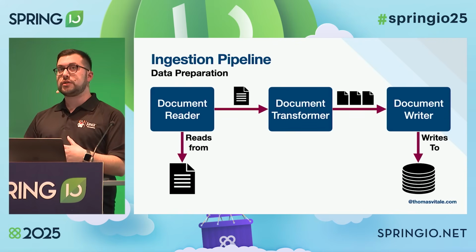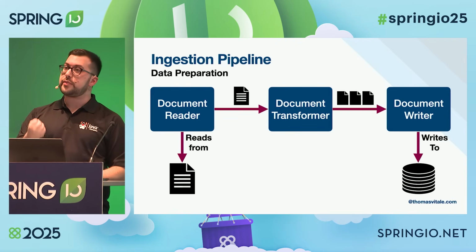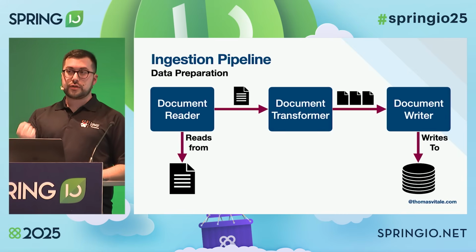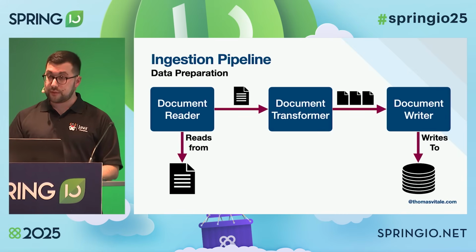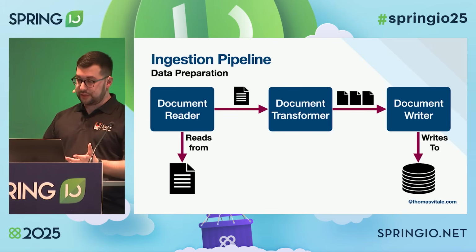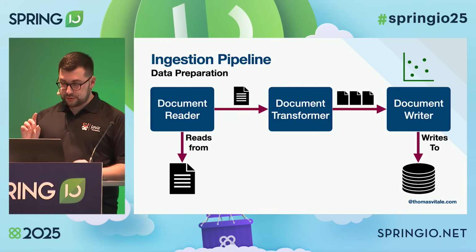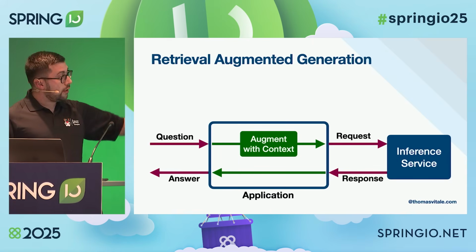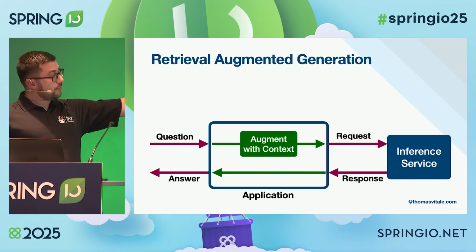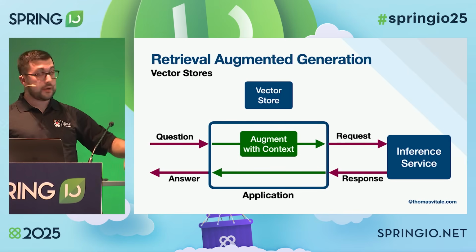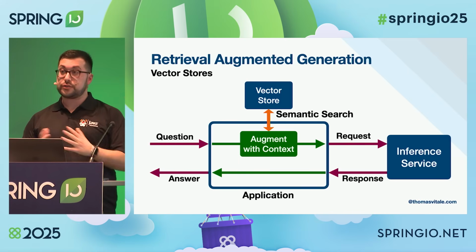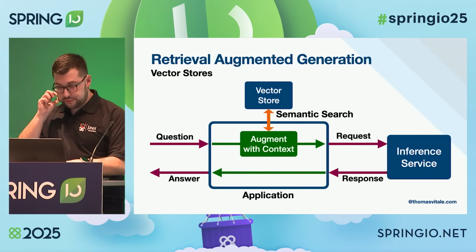So that's what we call semantic search, because once we extract the meaning from all the text, we can search not based on keywords, that's our usual way of searching, but we can search based on the semantics. So let's see an example in order to clarify that. We have our usual pattern here. The augment with context step will now interact with the vector store, and we're going to perform a semantic search. Let's see how that works.